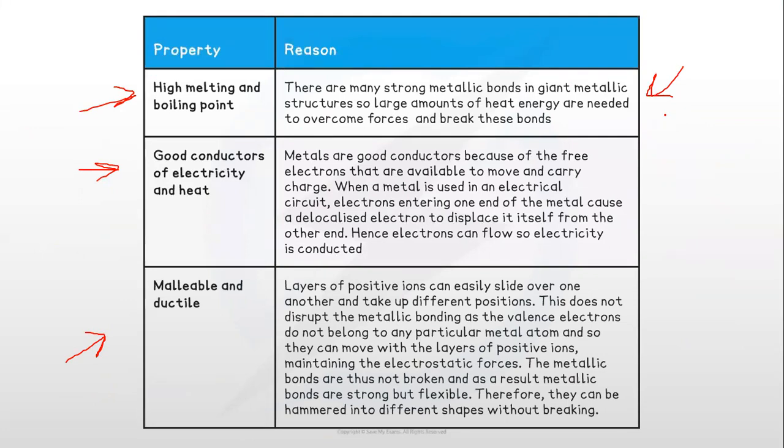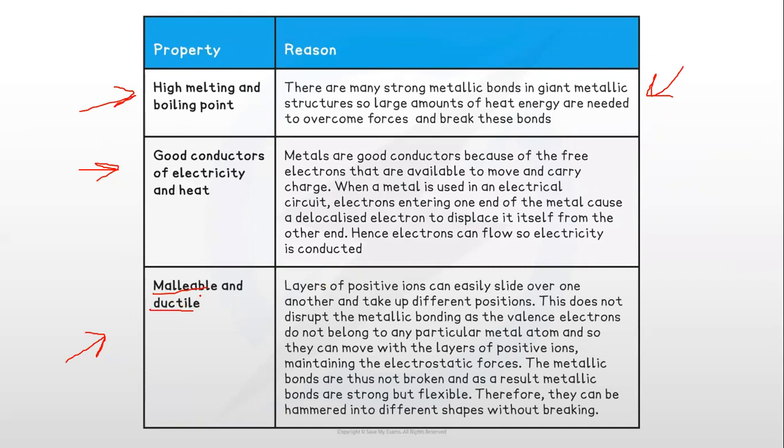Then we talked about the second property, which was good conductors of electricity and heat. The reason is that metals are good conductors because of the free electrons that are available to move and carry the charge. When a metal is used in an electrical circuit, electrons entering one end of the metal cause a delocalized electron to displace itself from the other end. Hence, electrons can flow, so electricity is also conductive. तीसरी property आपके पास क्या थी?